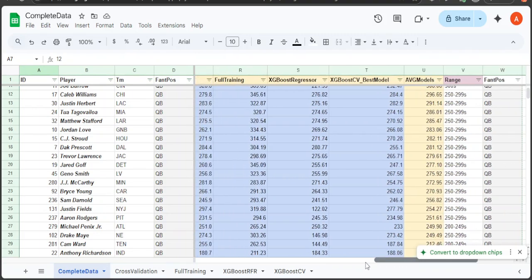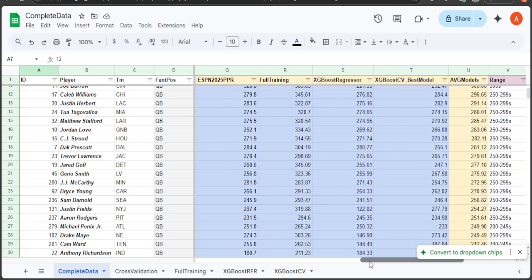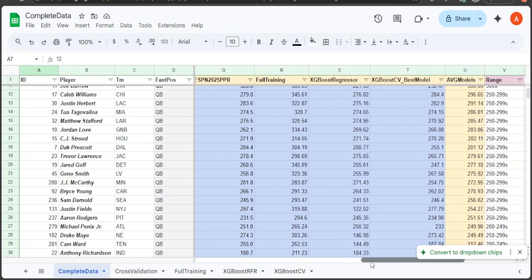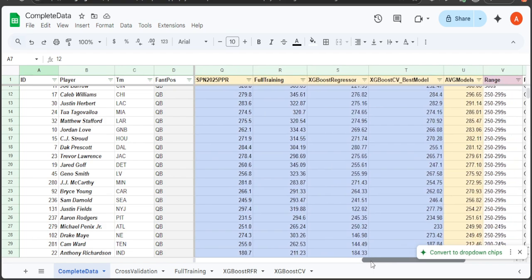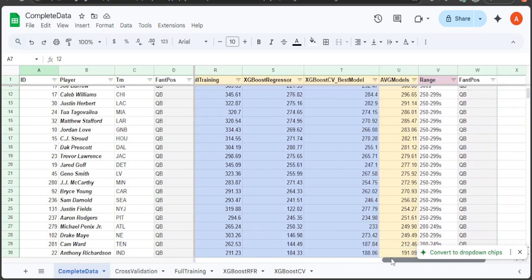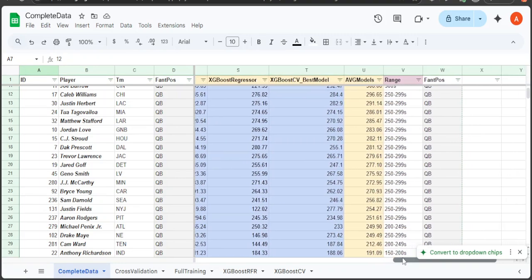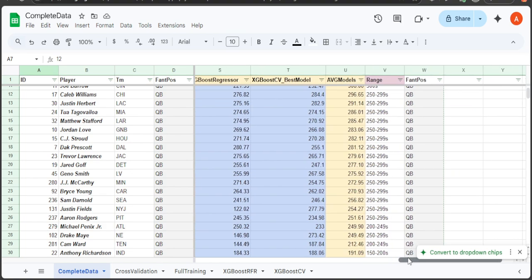Anthony Richardson. So ESPN's model 180. Our full training had 211, and then the XGBoost regressor 184, then the cross validation 188. So it averaged out to 191.